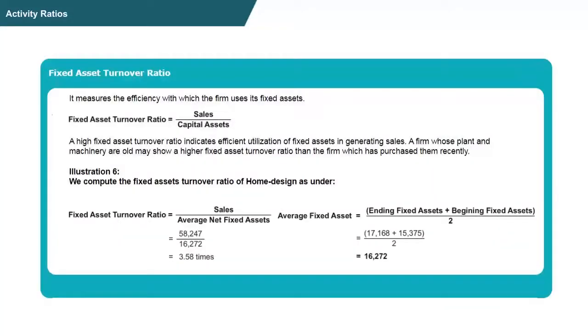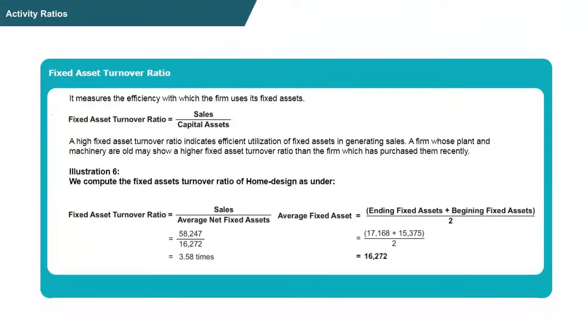Fixed assets turnover ratio. It measures the efficiency with which the firm utilizes its fixed assets. That is, how effectively and efficiently the fixed assets are utilized to generate sales. A high fixed asset turnover will indicate the efficient or proper utilization of fixed assets to generate sales.